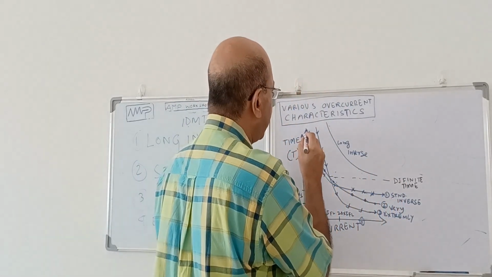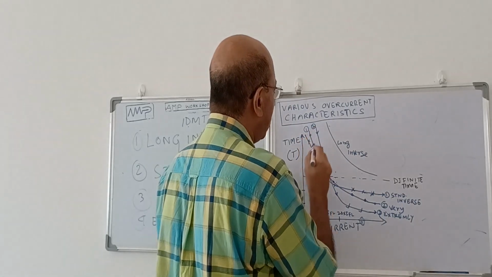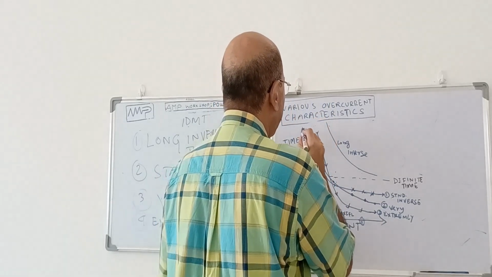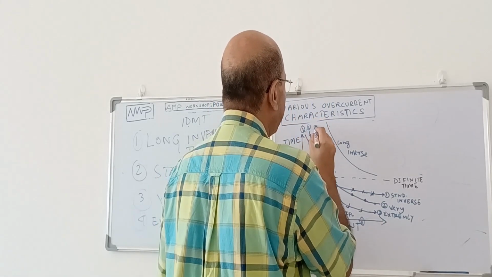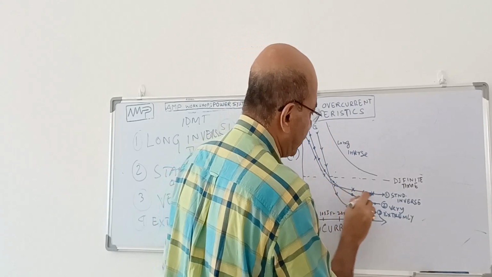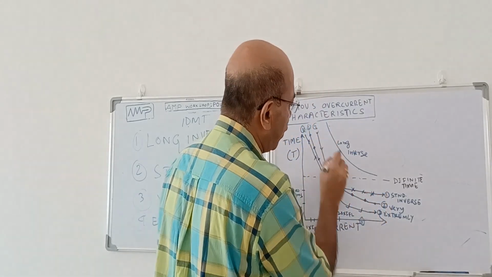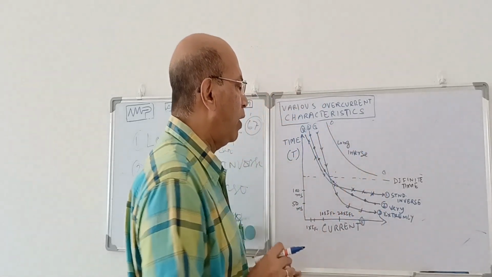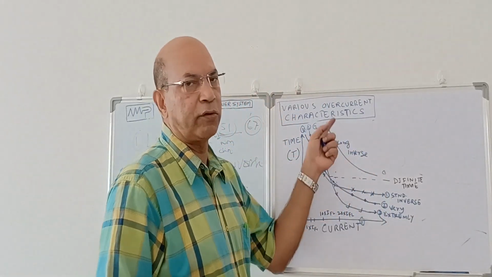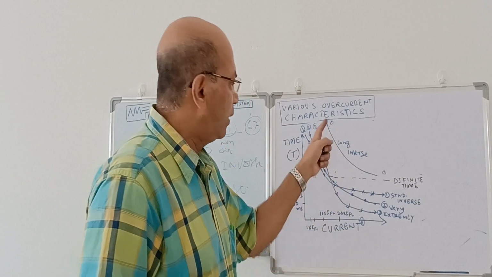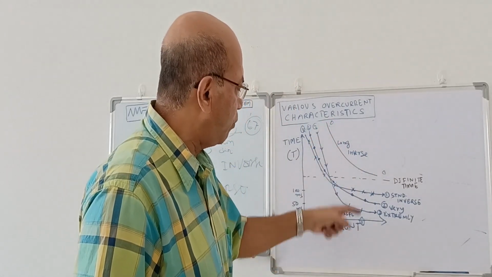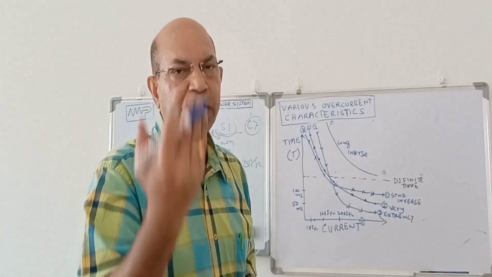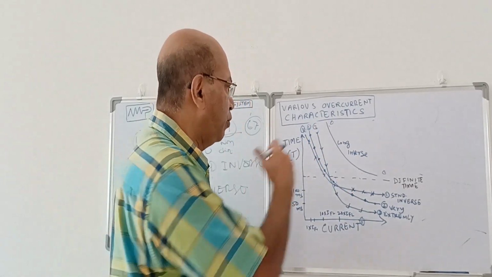This is 1. I made a mistake. The first one is 1, the second one is 2, and this is 3. This is your standard inverse. This is a long inverse, which I have not given any number. Suppose this number is 0. In the long inverse, for the same fault current, it will have the highest operating time. Its operating time is longest for any current. It is on the top. Normally, the curve which is on the top has more operating time. That is the formula, if you see at a glance.